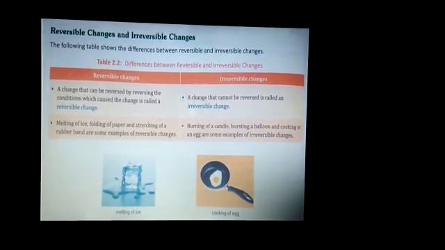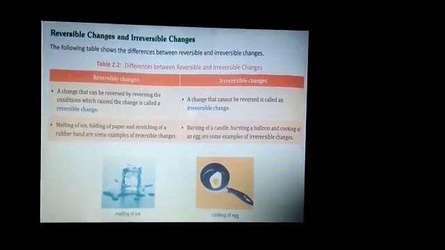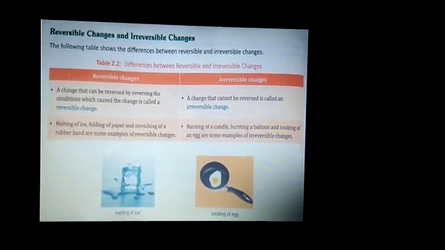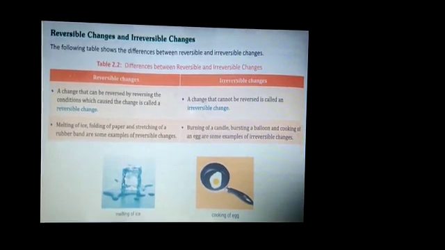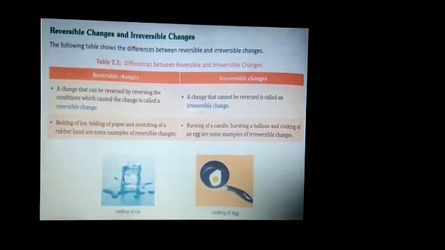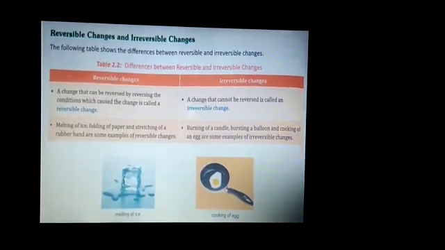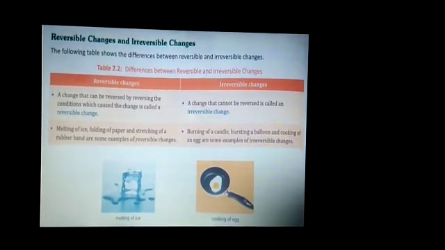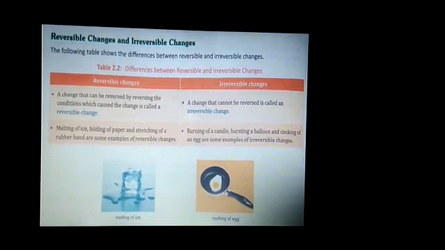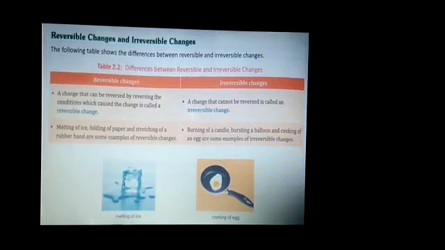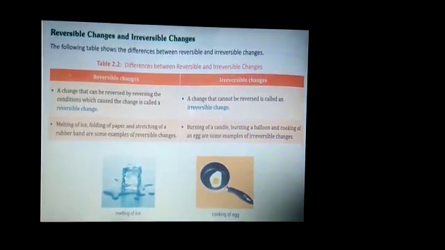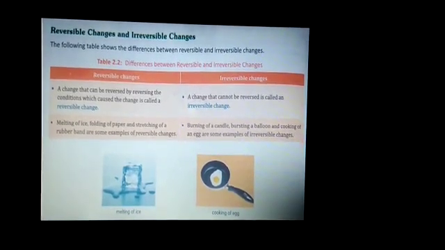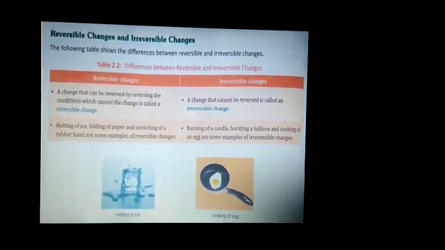If we increase the temperature, the ice will melt into water, and if we decrease the temperature, then again water will solidify to make ice. Folding of a paper, stretching of a rubber band, these are some examples of reversible change, and in this change the substance again regains its original shape and composition.